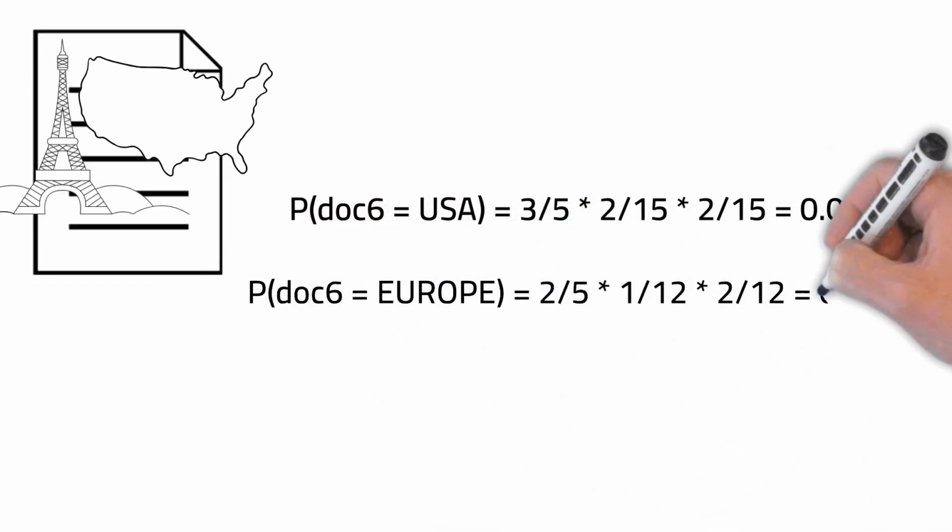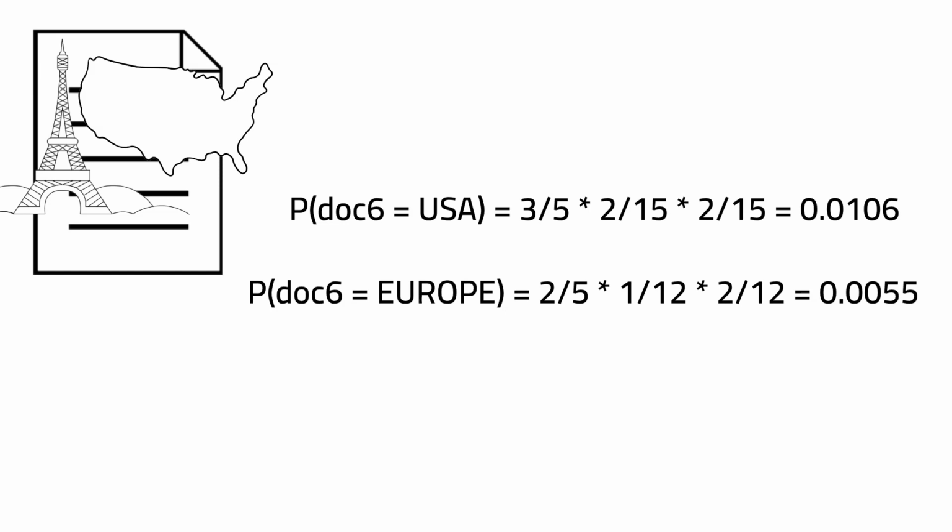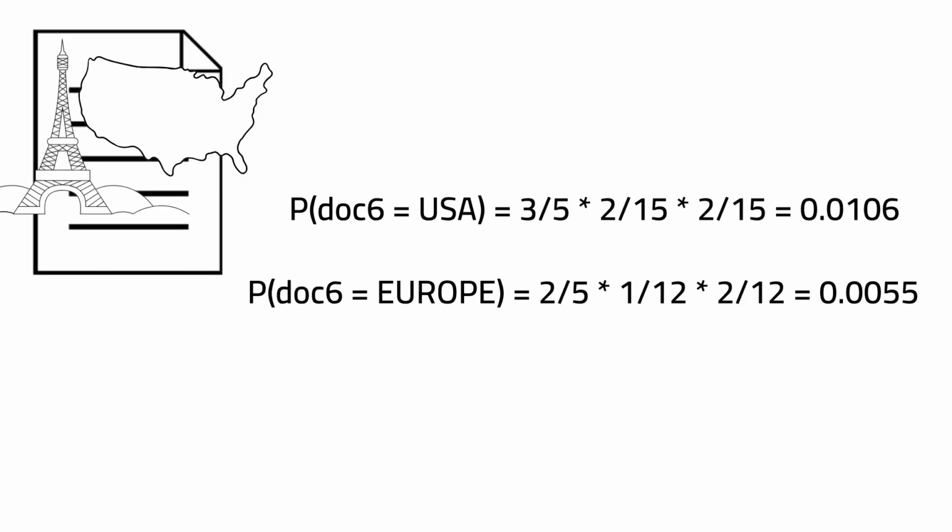And the same applies to the combined probability of the 6th document being Europe. 2/5 is our European prior, times 1/12, which is the conditional probability of a USA map being in the Europe class, times 2/12, which is the conditional probability of an Eiffel Tower being in a Europe class. And that equals to 0.005. The class with the highest probability will win.